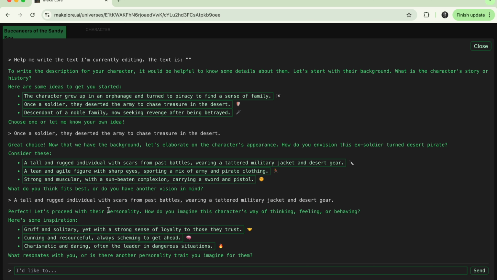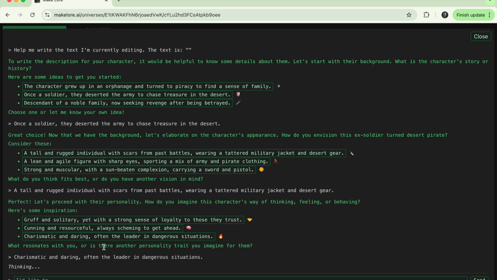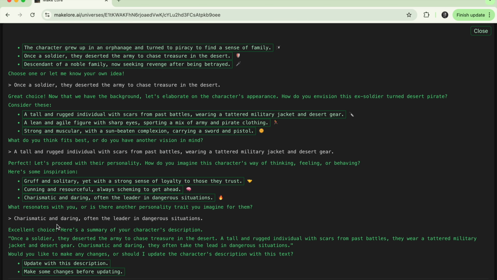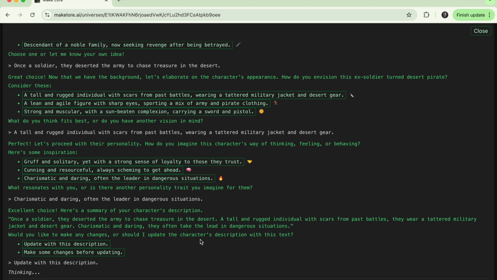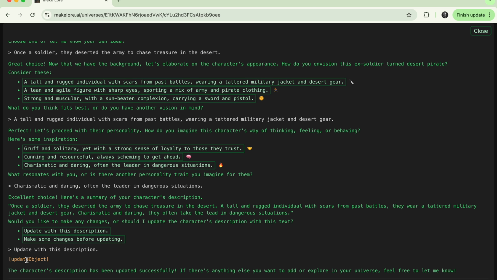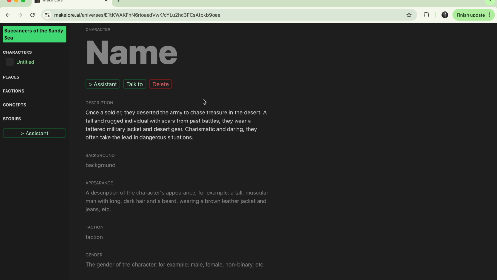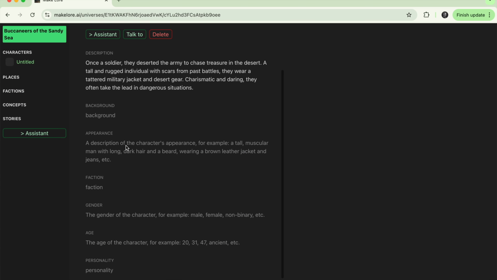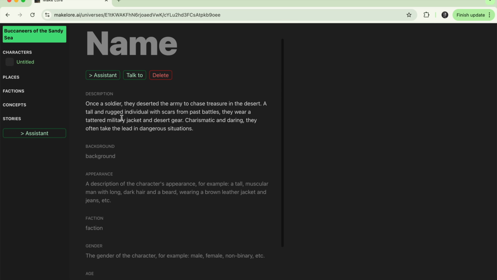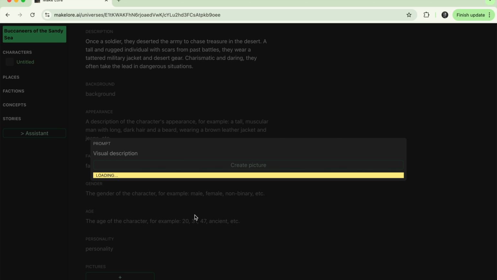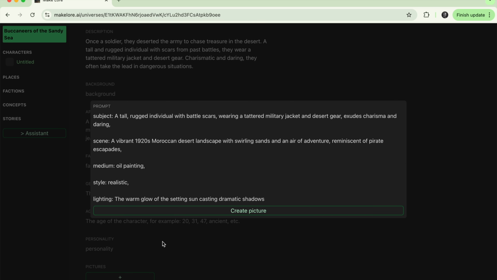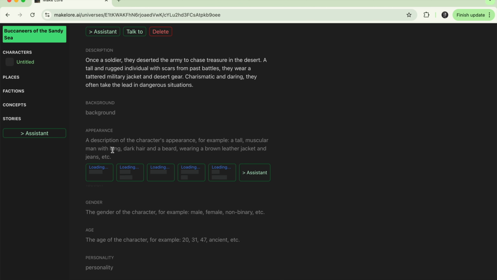And here it would like to follow up with some of the personality. Okay, let's pick a charismatic and daring pirate for this case. And now we've filled in enough that it suggests we actually update the description with this information. So I'm going to click that, and then it did an update object here. So now it has filled in the description for this character based on what we picked. So let's create an image for this. Oh, actually, before we do that, let's pick an appearance as well.